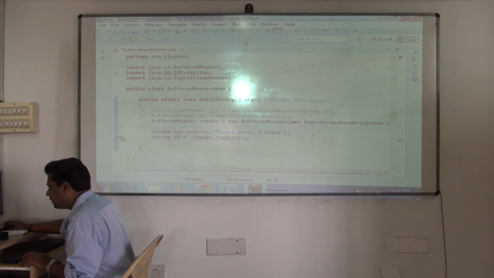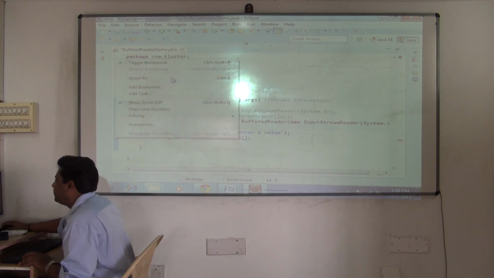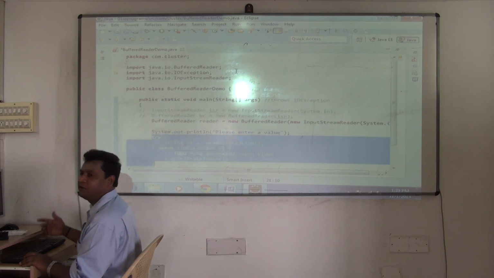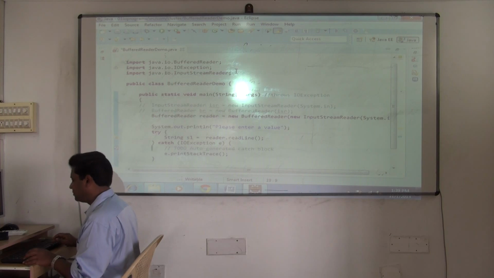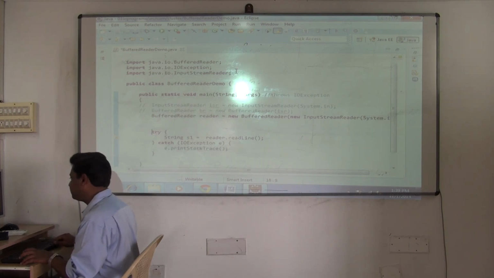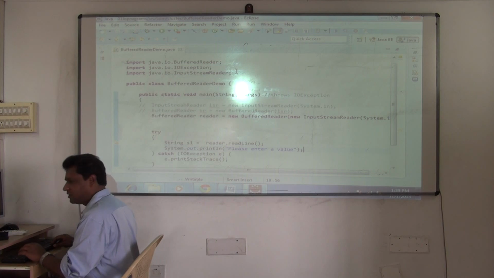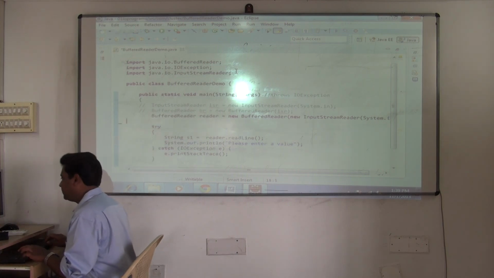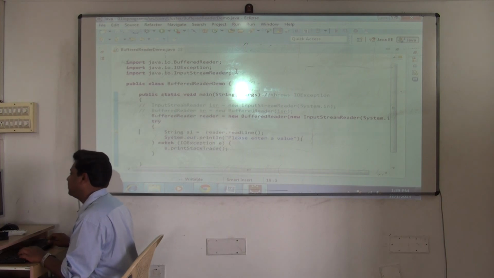See here, you click here, right click. Quick fix, you ask. It will only suggest surround with try catch. Press enter, it will put the code into what? Try catch. Which exception? IOException. It is only doing that. Oh, Eclipse. That's the feature of Eclipse. You should know how to use Eclipse for coding now. Simply knowing Eclipse is not enough. Now see, actually Eclipse is coming into the picture. So I'll read it. It's a very simple program, but you should get the knack of doing it now.